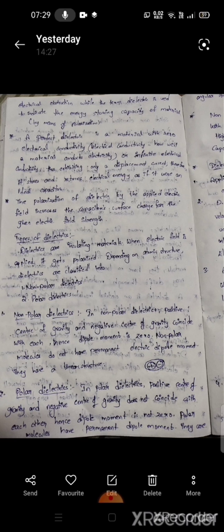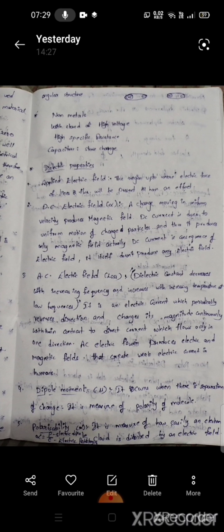They are in a linear structure, whereas in polar dielectrics, the positive charge and negative charge do not coincide with each other. Hence, the dipole moment is not zero. Polar molecules have a permanent dipole moment. They are angular in structure. In this lesson, we will study only non-polar dielectrics. It means we are going to break the bonds by using different types of dielectric properties.